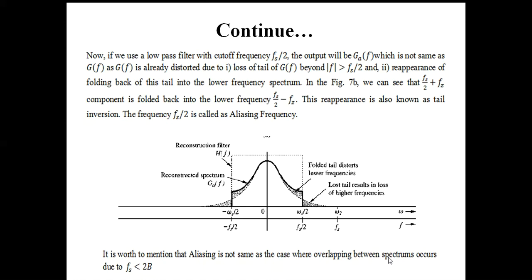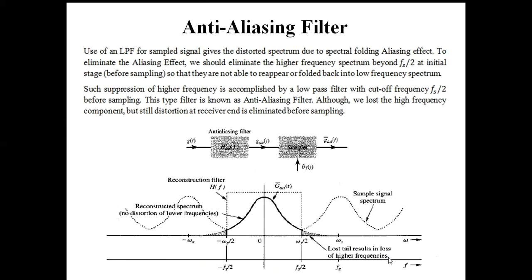Okay, now the question arises, how can we overcome this distortion that is created due to the spectral folding or aliasing effect?